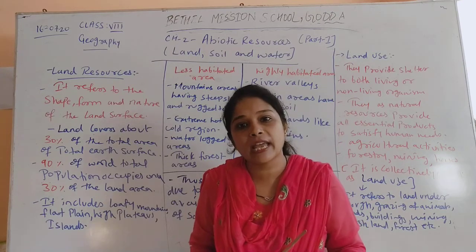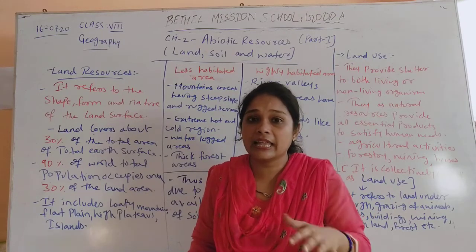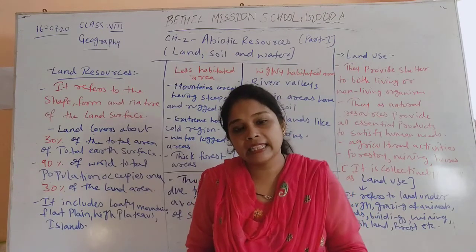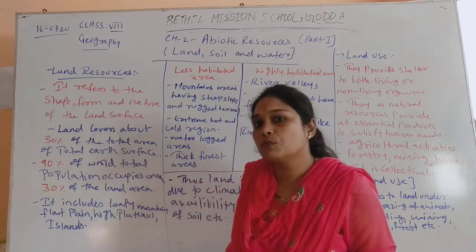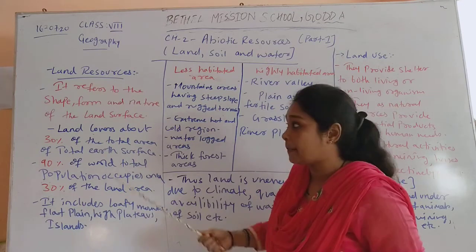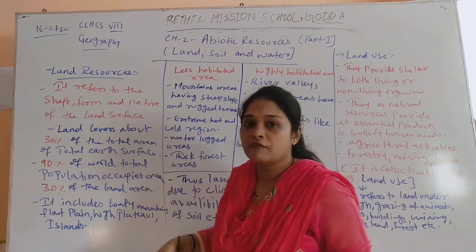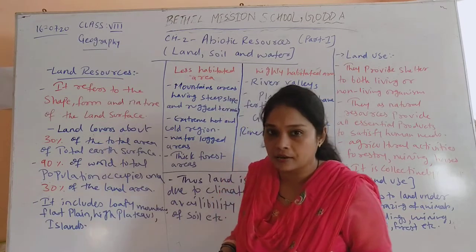Soil is also termed as land resource, because all these things are on the surface of the land, either under, above or on the surface. So land resources means anything with any kind of shape, form or nature, if they are on the surface of the land, it comes under land resources.